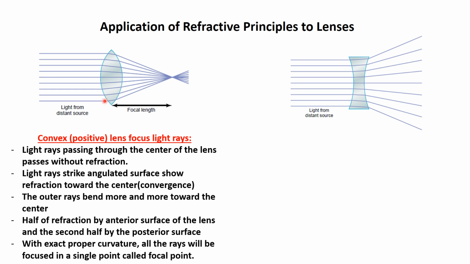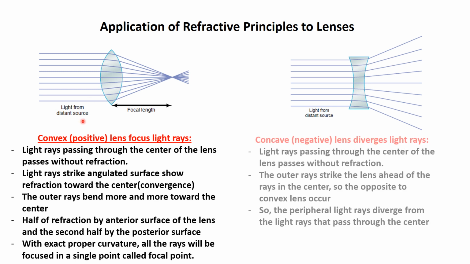The peripheral light rays show bending toward the central beam in order to form a focus, or the focal point, where they are collected. That is for the convex lens.